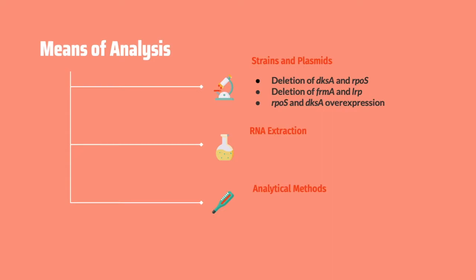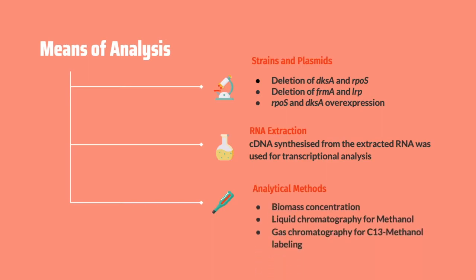Now, in regards to the RNA extraction itself, cDNA synthesized from the extracted RNA was used for transcriptional analysis, and RNA extraction is done to understand the transcriptional changes of the genes to validate the findings. Lastly, regarding the analytical methods, there are three different sub-methods. First one is biomass concentration, which would quantify the final results and how the engineered E. coli has gathered and assimilated the methanol. The second one is liquid chromatography for methanol, which would analyze how much methanol is used. And the last one is gas chromatography for C13 methanol labeling, which again is used to see how much methanol has been used. Next up is the results.